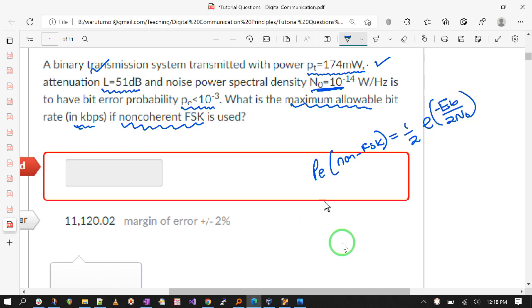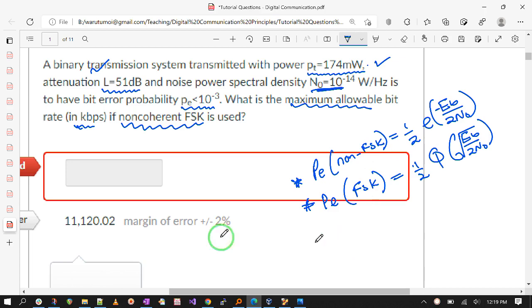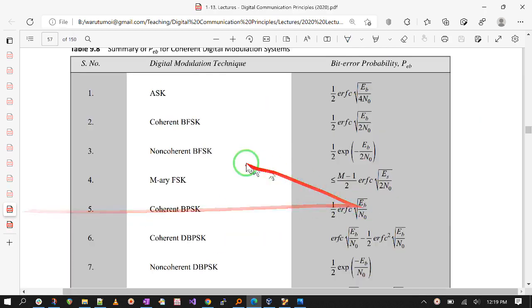I would like to remind you that the one for coherent FSK is given by a half Q, the complementary error function, of the square root of EB over 2 N naught. So this is a key difference. I know someone may have tried to solve this question using this latter, but the key to answering this question is using that formula.